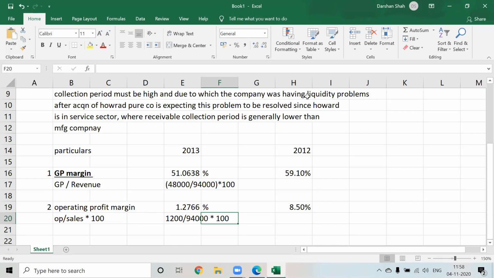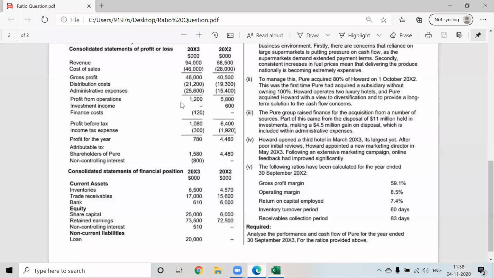The doubt is, why are we not taking PBIT, that is 1080 plus 120? Profit before tax is 1080 and finance cost is 120.